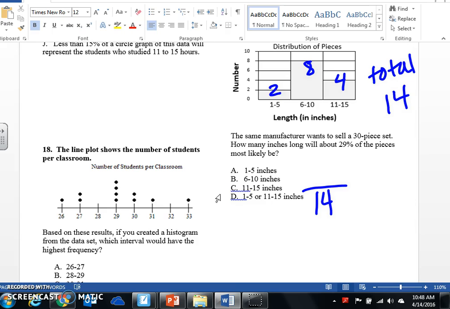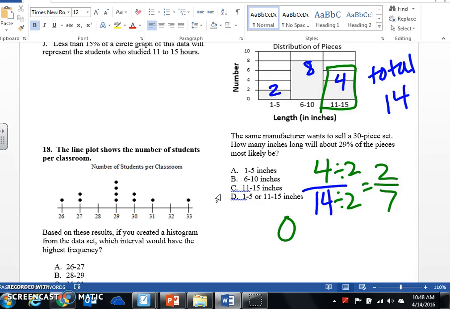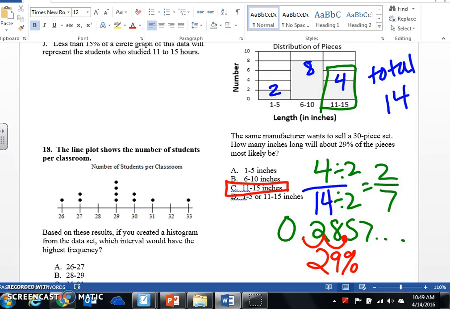2 over 14 is 1/7, which would be about 14, 15%. So then I tried this section. It's going to be 4. So now I can divide both sides by 2 to give me 2/7. So 2 divided by 7, if I do 2 sevenths in my calculator, I get 0.2857, which turns into 28.5%, which rounds up to 29%. Therefore, they would have to order the 11 to 15 inches, which would be C.